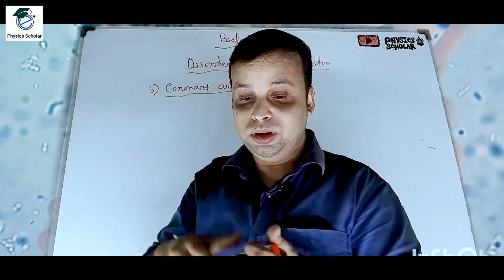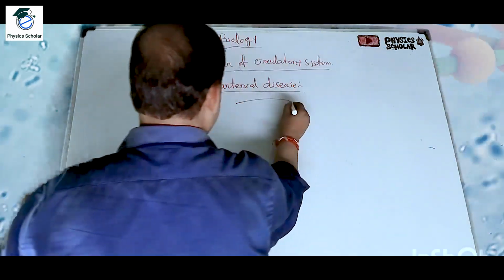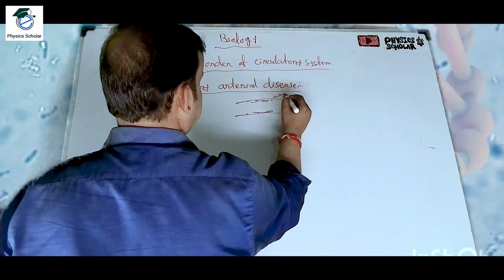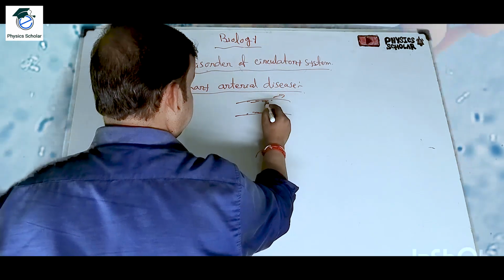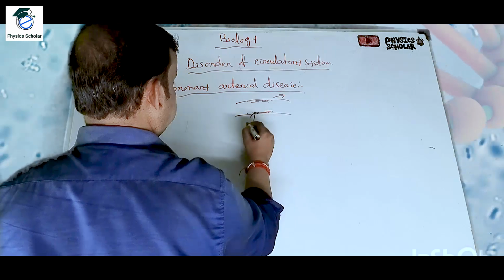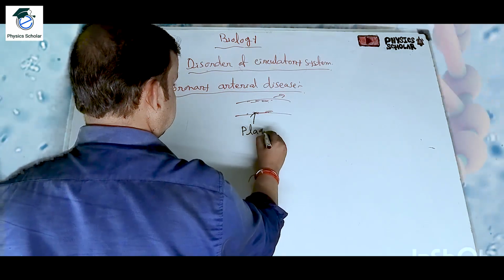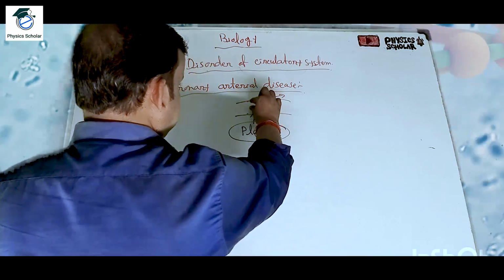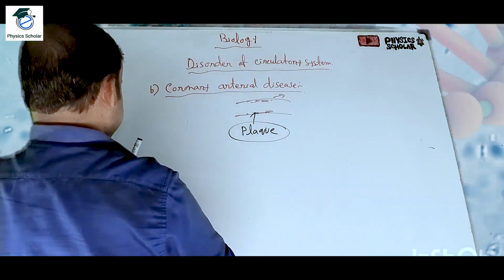The radius will be decreased. Suppose this is the artery, and this is a deposition of triglyceride or cholesterol. This is known as plaque. So the radius will decrease.